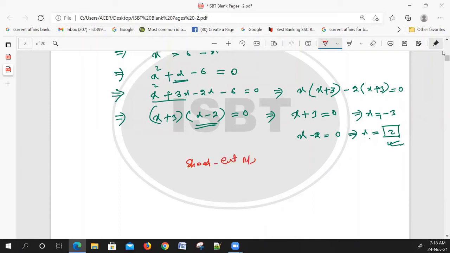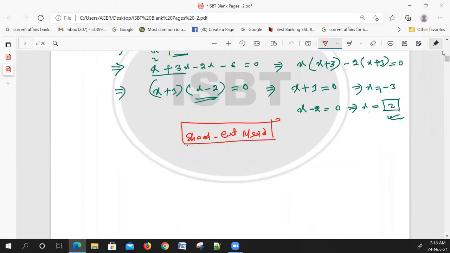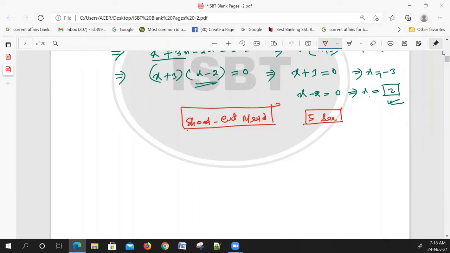It is a shortcut method. If you apply the shortcut methods, it will be solved in only 5 seconds. Only 5 seconds में हो जाएगा. Look at these first questions. Here is